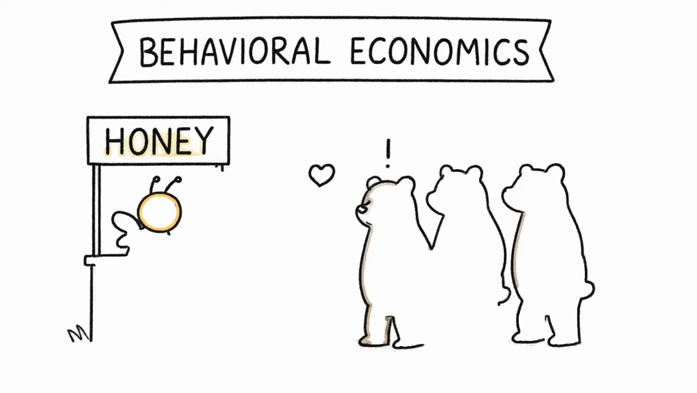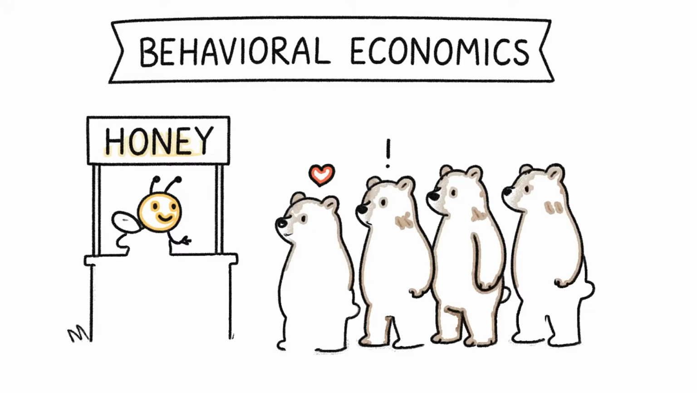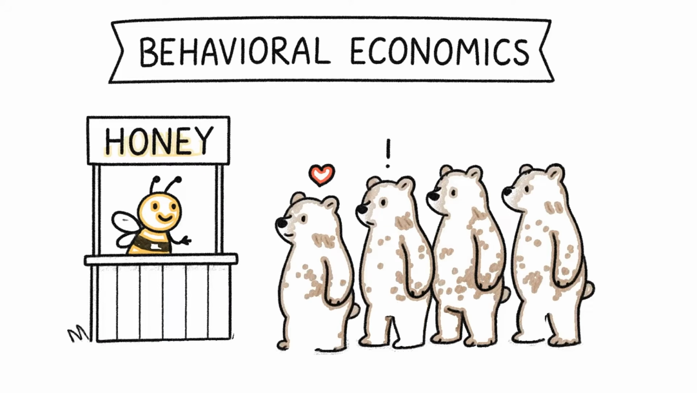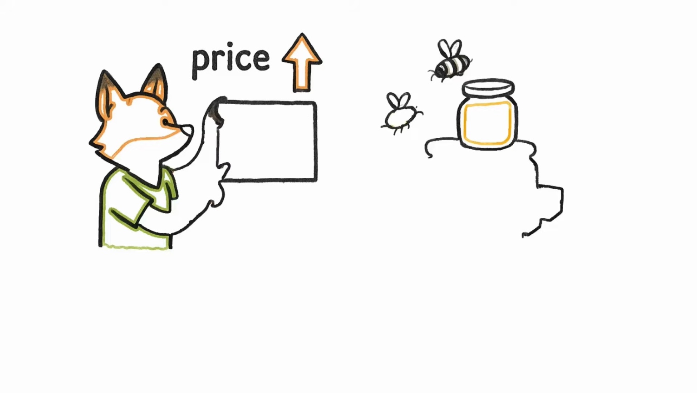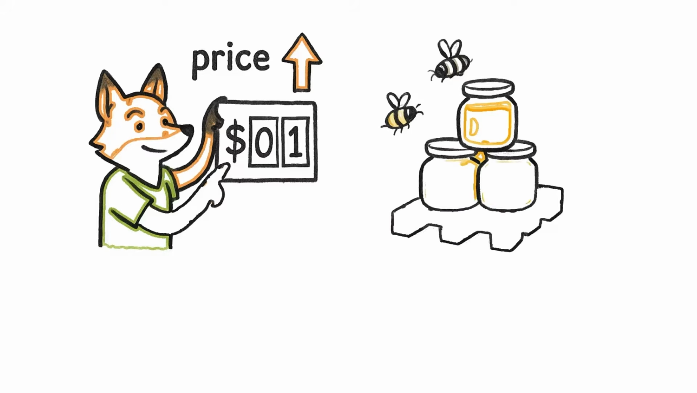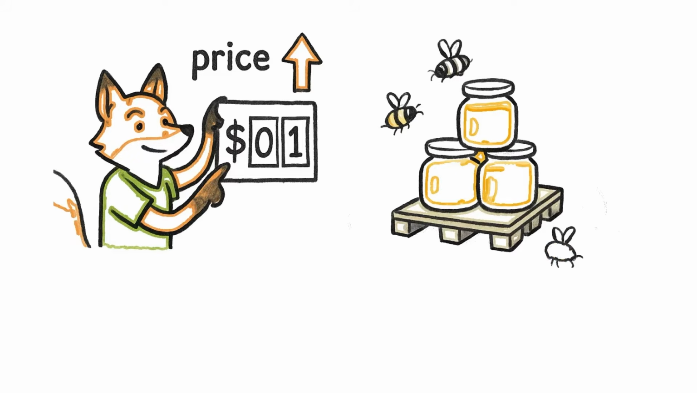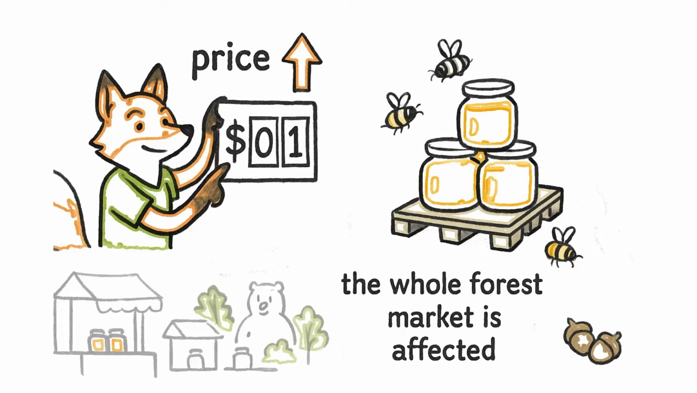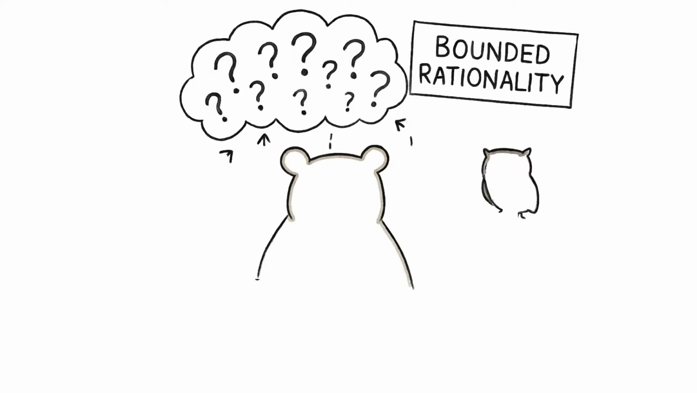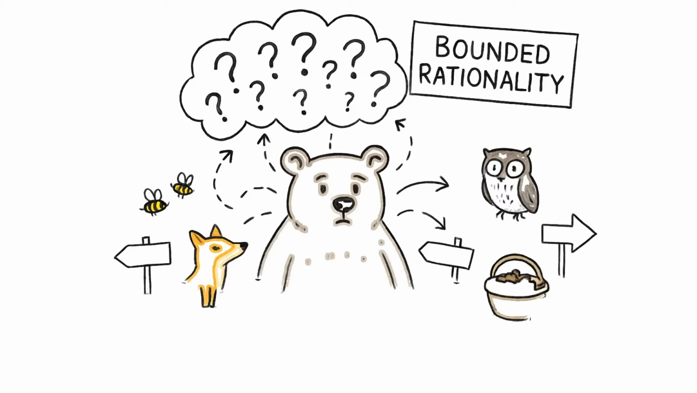Behavioral economics studies the silly, emotional side of choices. Bears might buy honey just because other bears are lining up, even if they don't need it. Foxes might raise prices because they feel demand is high, not because it really is. Bees might overproduce honey to avoid regret later. These quirks shape the forest economy in surprising ways. But why do animals act this way? That's where bounded rationality comes in.